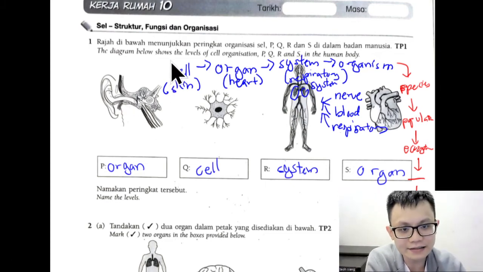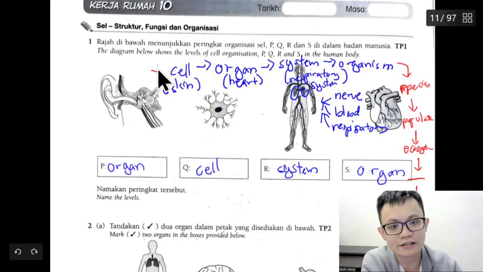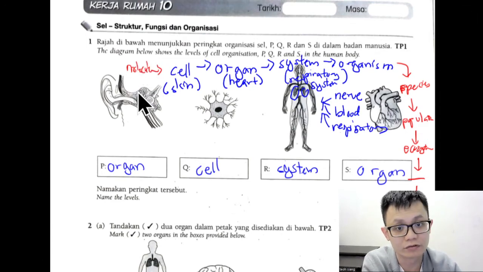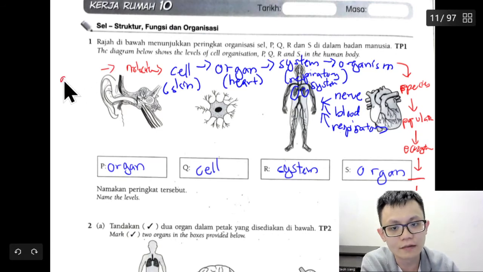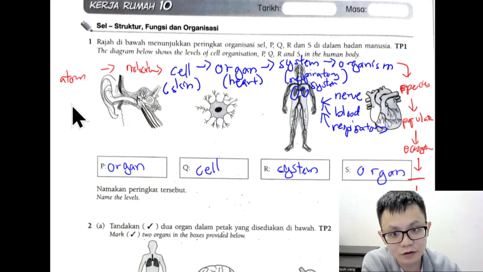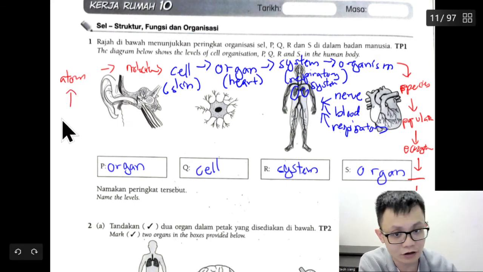The smaller than cell, I would say, is molecule, correct or not? If want to be smaller than the molecule, virus is allowed, right? Smaller than molecule will be atom. You know atom? Atom is very, very small. And smaller than atom, nucleus, proton, electron. Let's say I put here proton.